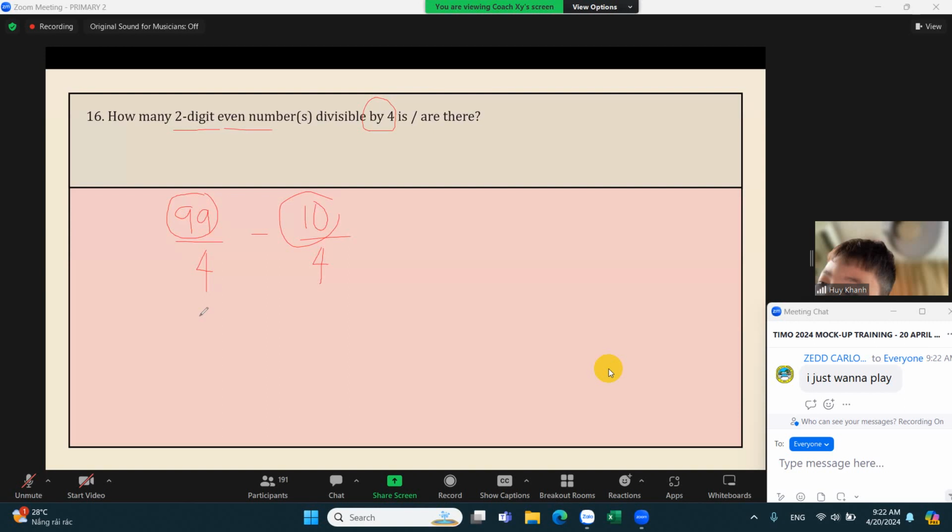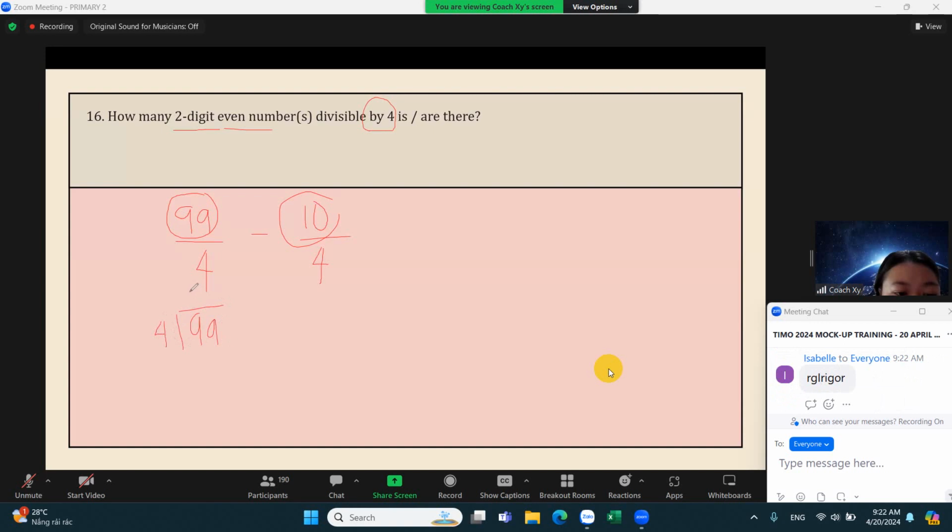Let's do it here. 99 divided by 4: 2 times 4 is 8. 19 divided by 4 is 4, and 4 times 4 is 16, with a remainder of 3. If we have a remainder, we will not include that, so we only get 24. Let's write 24 here.